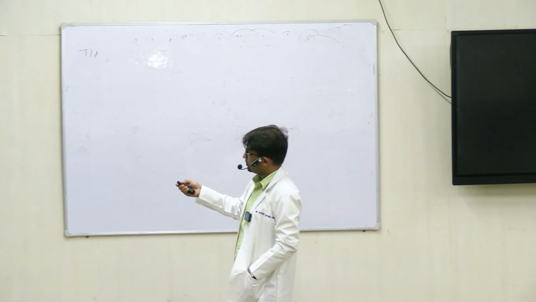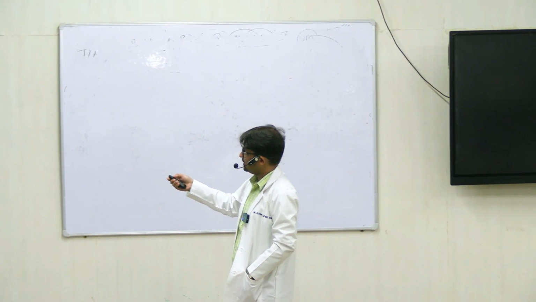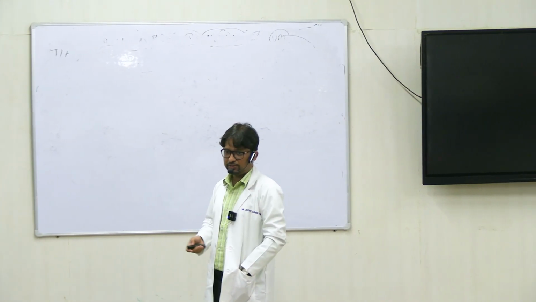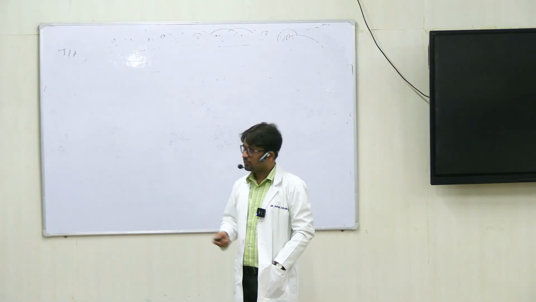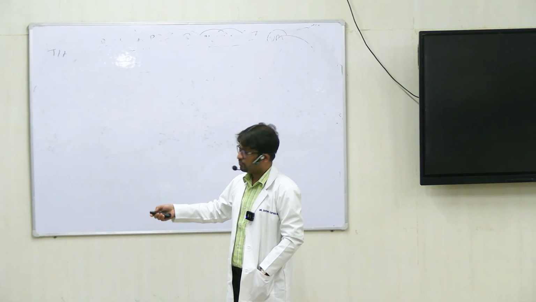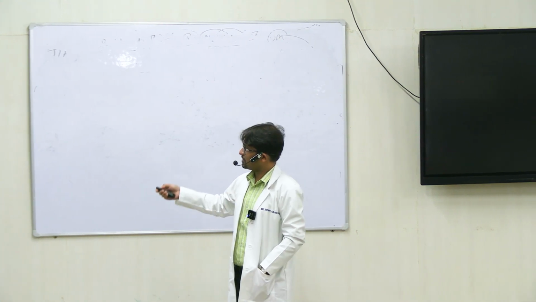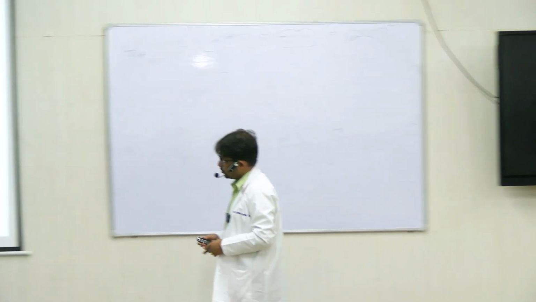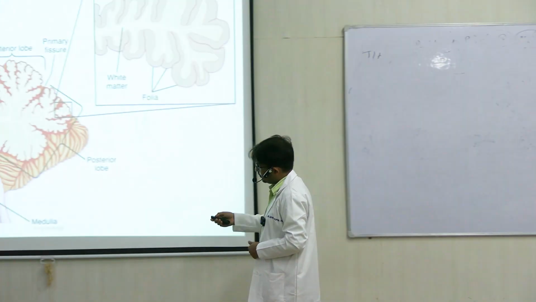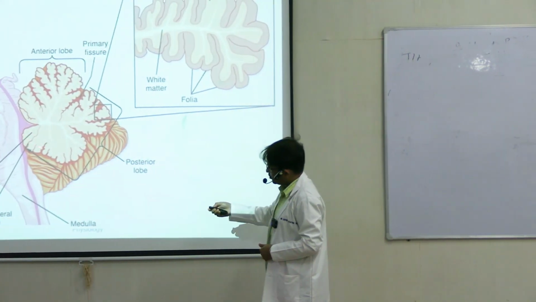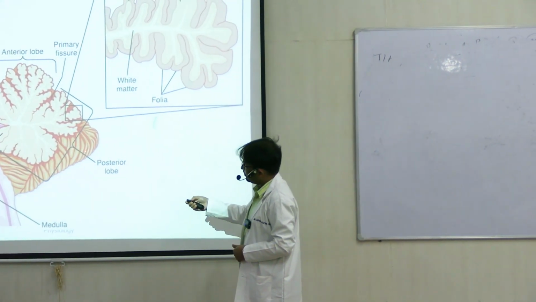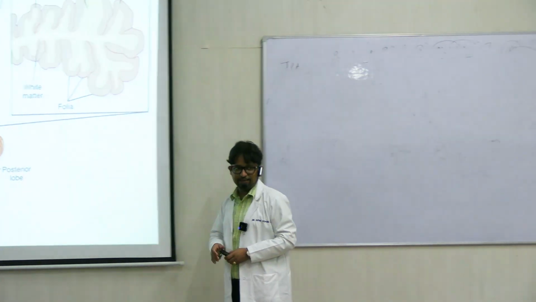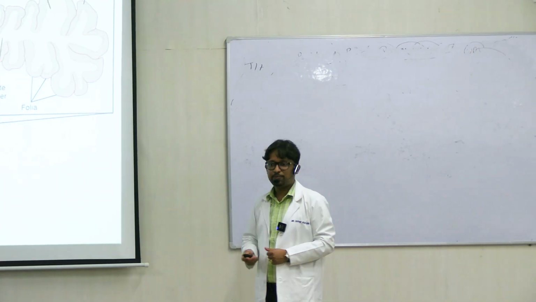Molecular layer, Purkinje cell layer and granule cell layer in the cerebellar cortex, right? And deep inside you have the medulla. So the layers in the cortex, we will come to in the next few slides when we talk about the circuits. But you also see here two important fissures, right? One is the posterolateral fissure and one is the primary fissure. So they divide the cerebellum into three parts.